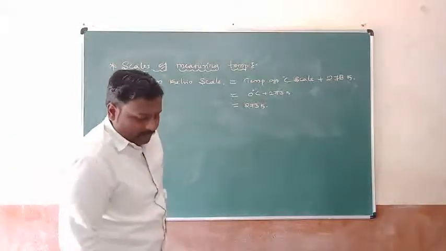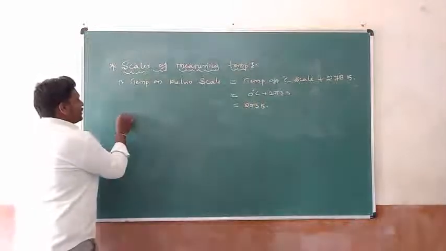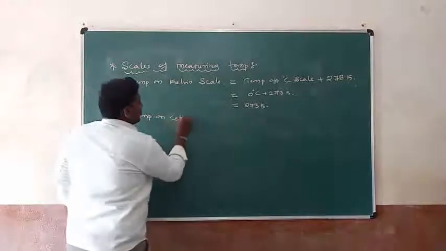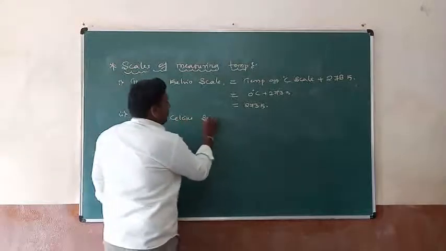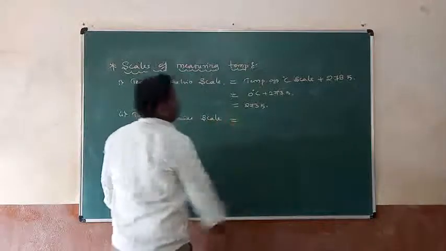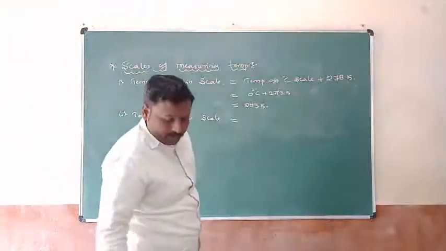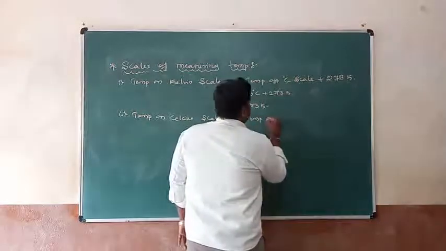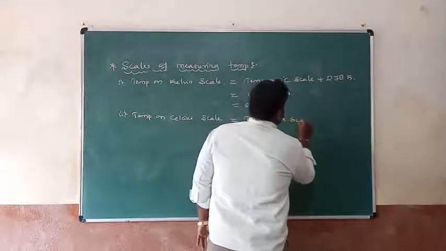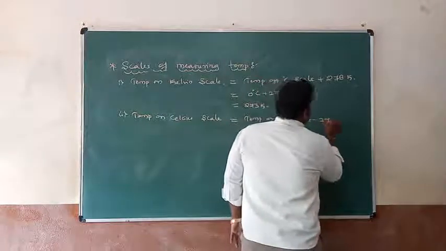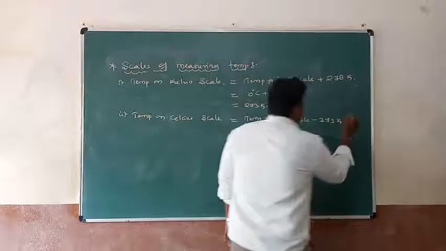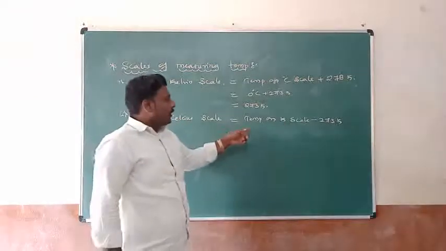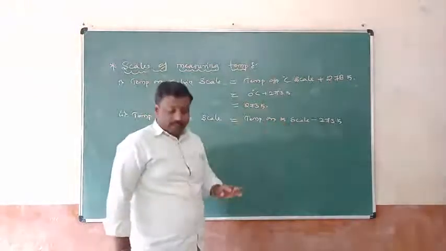Second one, temperature on the Celsius scale. It is equal to temperature on the Kelvin scale minus 273 Kelvin. This is the formula by which temperature on the Celsius scale is found out. It is equal to temperature on the Kelvin scale minus 273 Kelvin.